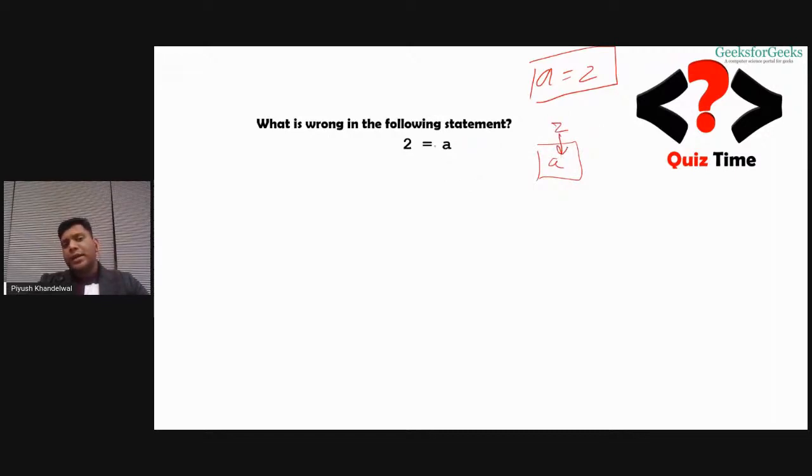But when I write 2 equals A, it means I am trying to assign this box into this value 2, which is not feasible at all, right? This value is fixed. It cannot change. If it is 2, it has to be 2. I can fix the value inside the box, but the box cannot be fixed inside the value. Okay. So that's why it is an error.